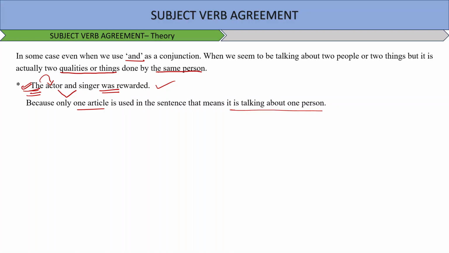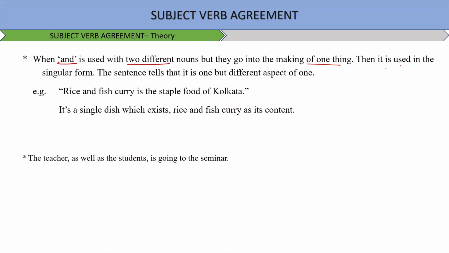Next, when "and" is used with two different nouns but they go into the making of one thing, then it is used in singular form. The sentence tells that it is one thing but different aspects of it. For example, the rice and fish curry is the staple food of Kolkata. It's a single dish. The teacher as well as students is going to the seminar, so they are going as a single entity, as a team. That is why we will use a singular verb.